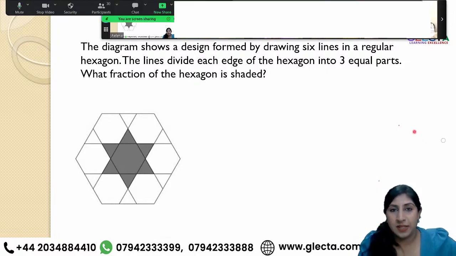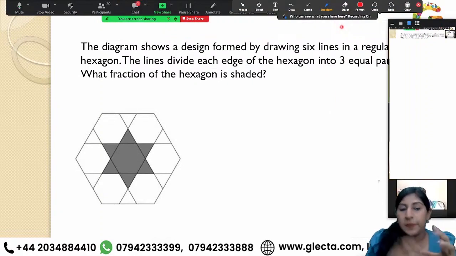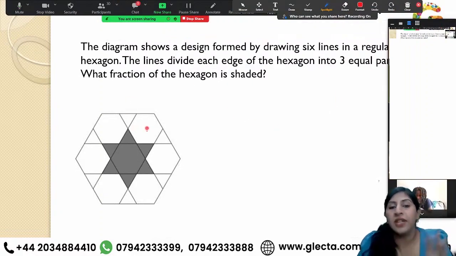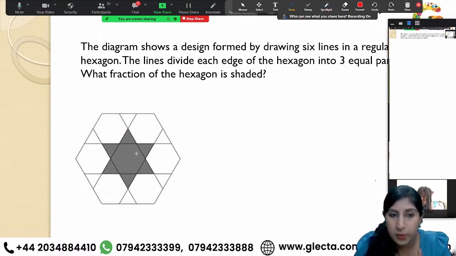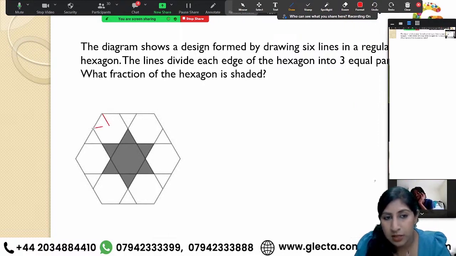Okay, let's discuss this one. Over here, you are given hexagons. A hexagon can be divided into triangles, because we have shaded triangles as well, right? If you divide every hexagon into triangles, have a look at it. How many triangles can you make in a hexagon? My drawing skills are not really very great, but I'm trying my best. So I am going to make my triangles in this way.